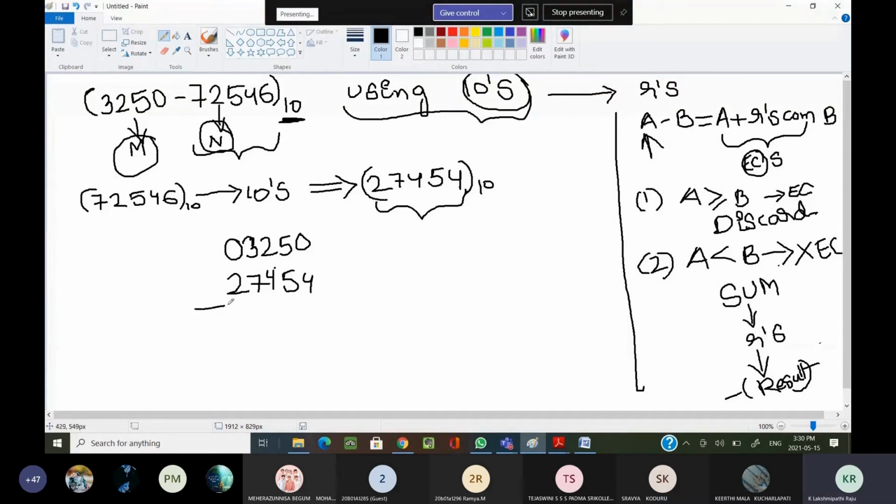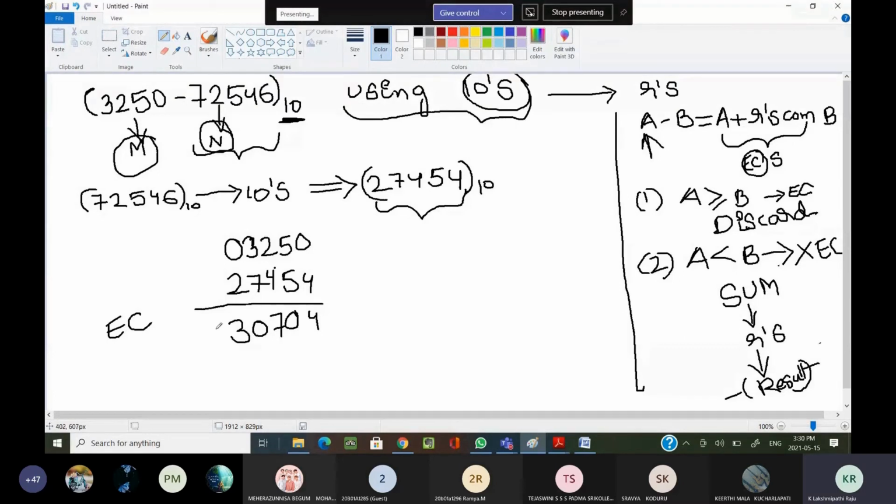Now what is the result we are getting? Tell me. 3070. Okay, in this case you don't get any end carry.